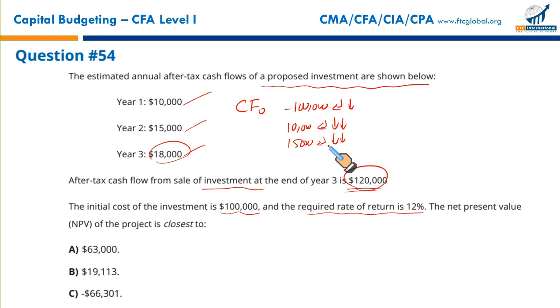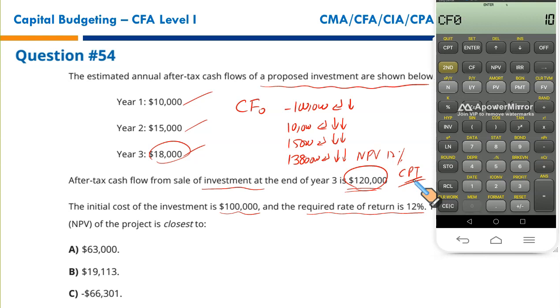Now this is the interesting one. We have two cash flows coming in year 3. Don't take them separately. You need to combine them. 18,000 coming at the end of year 3, 120,000 coming at the end of year 3 again. So it's a total inflow of 138,000. Do not treat them separately in the financial calculator. You will mess things up. Once entered, press NPV, enter the discount rate that is given as 12%, press CPT, and there we go. You'll get your net present value. Let's do it.